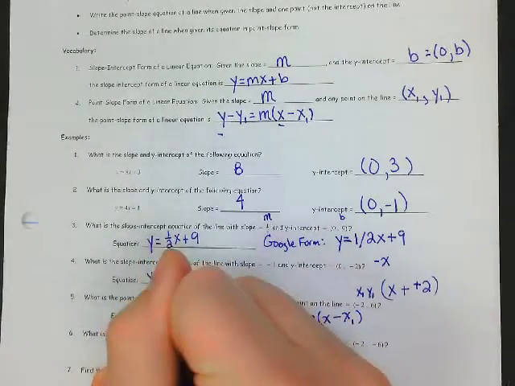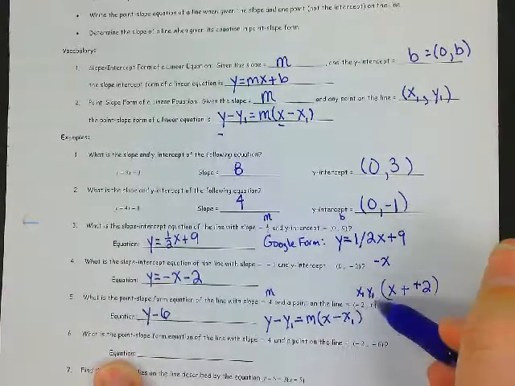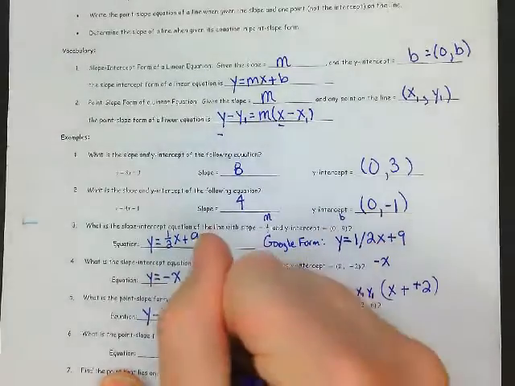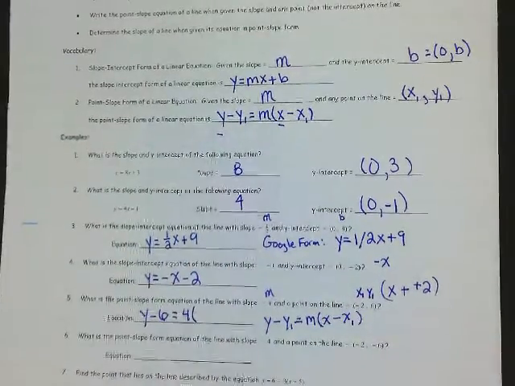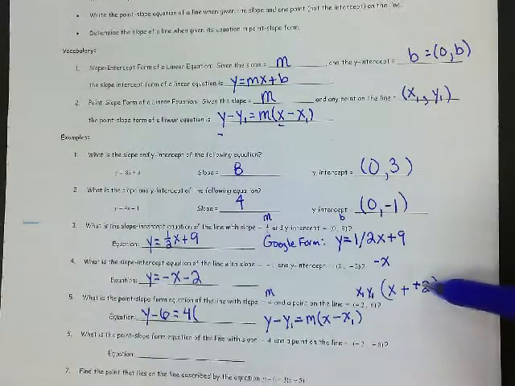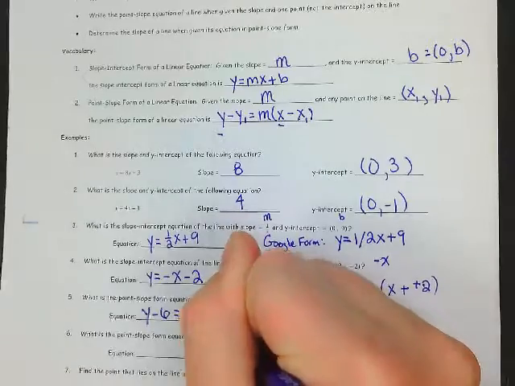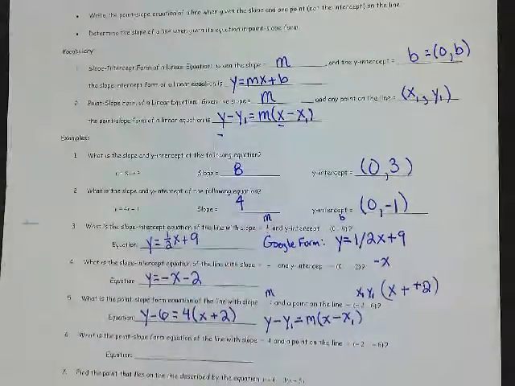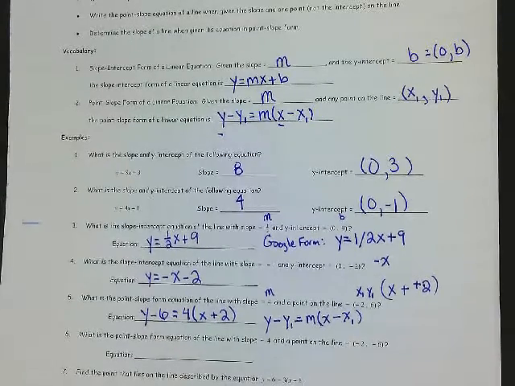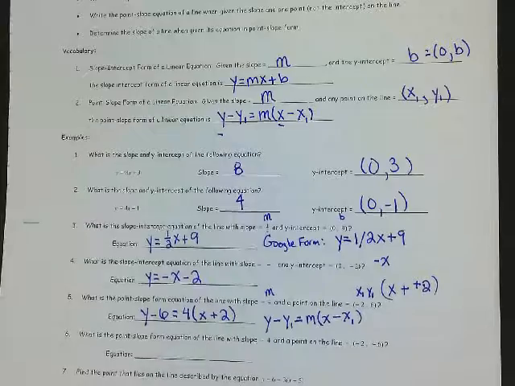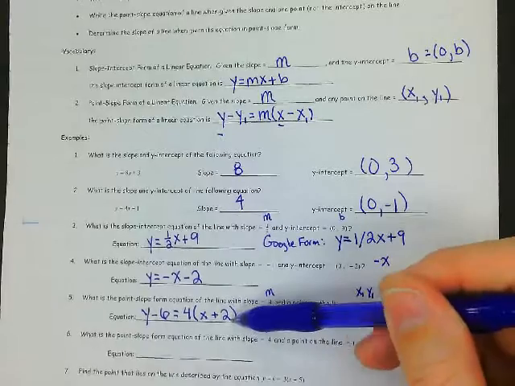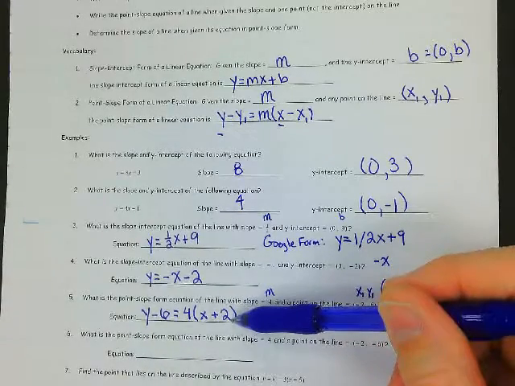So when we put that in there, it's going to be y minus 6, equals my slope of 4, parentheses, and since it's negative 2, and minus negative becomes a plus, we're just going to put x plus 2. So it's y minus 6 equals 4 times the quantity x plus 2. Okay? So does everybody see that the negative 2 becomes plus 2 in point-slope form? Does that make sense?